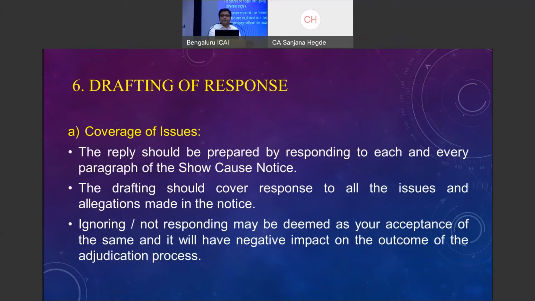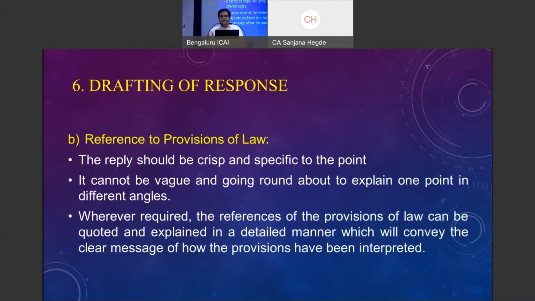References to the provisions of law. Definitely you can give them, but the reply should be crisp and specific to the point. You cannot be beating around the same point, saying the same point from different angles. I have seen show cause notice replies running pages after pages without any stop, without any paragraph ending, without any serial numbers, going on continuously. There will be no interest of anybody in reading that. Please ensure that once a person takes your reply in hand, he is able to appreciate the presentation and has an interest to read it. So wherever required, references to provisions of law can definitely be given.